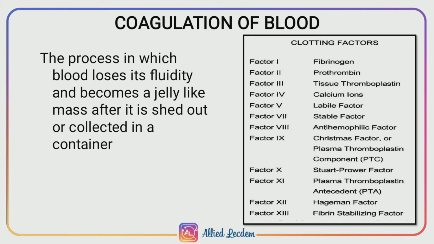Factor 7 is the stable factor. Factor 8 is the anti-hemophilic factor. Factor 9 is Christmas factor. Factor 10 is Stuart-Prower factor. Factor 11 is plasma thromboplastin antecedent. Factor 12 is Hageman factor. Factor 13 is fibrin stabilizing factor, that is fibrinase.